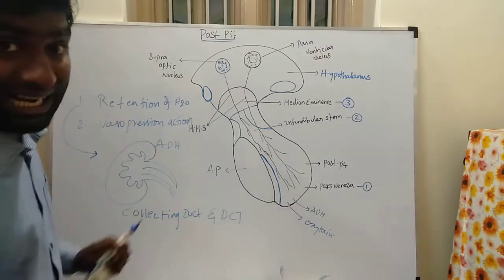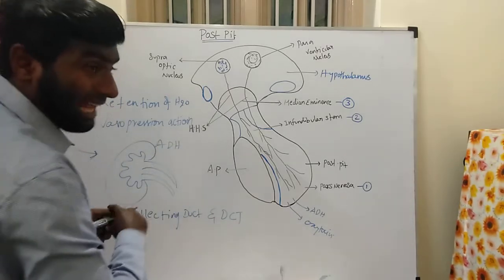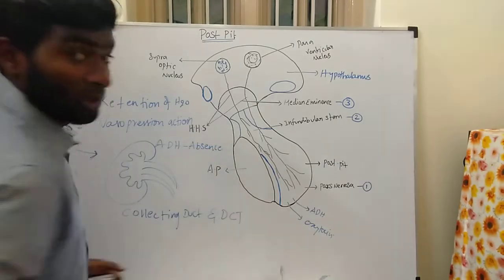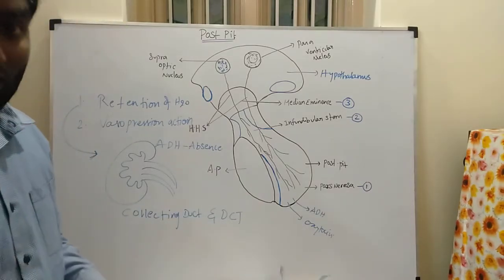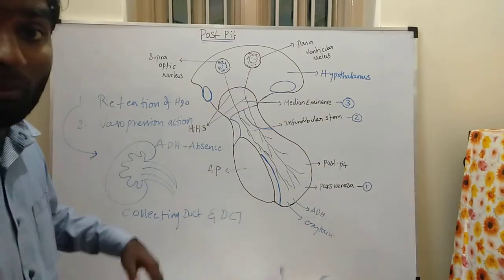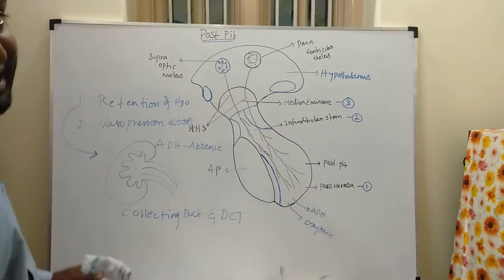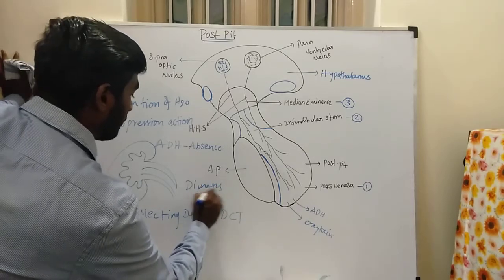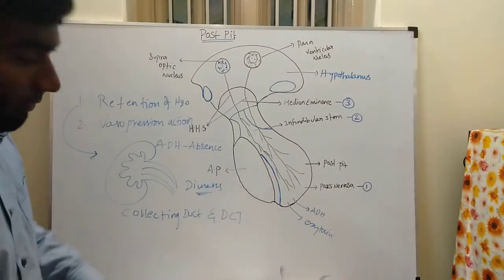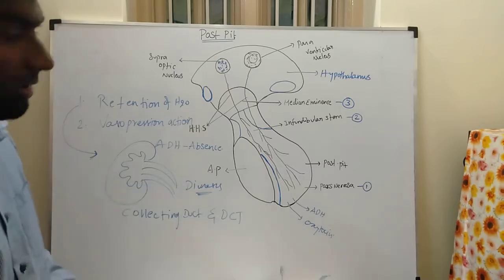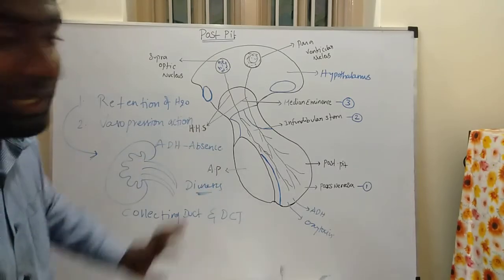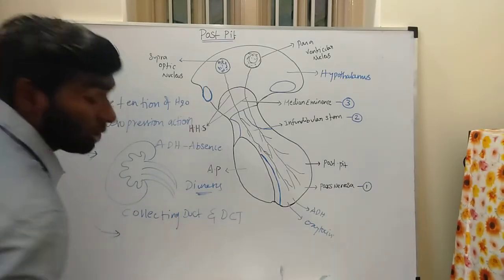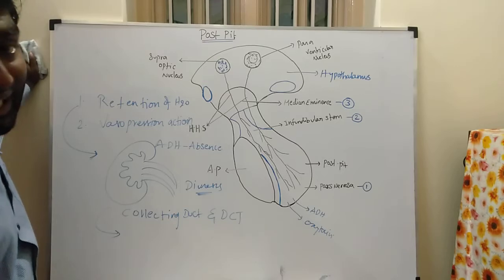If the ADH hormone is absent, what will happen? More water will be lost in the urine. In the urine, more water will be excreted. That is called diuresis. More water will be excreted in the urine; it's called diuresis. So if ADH is absent, this condition will be denoted as diabetes insipidus.